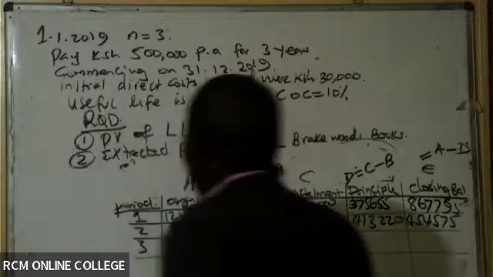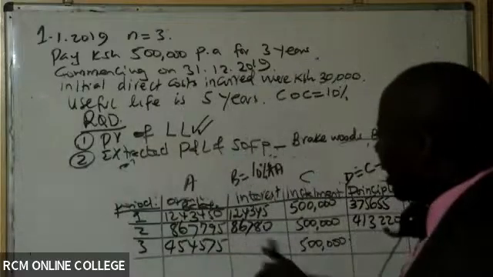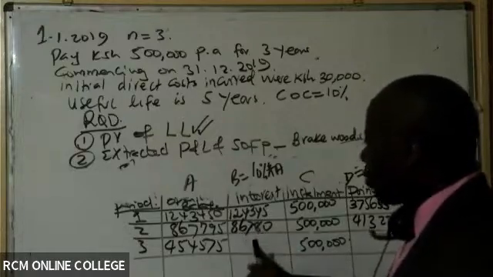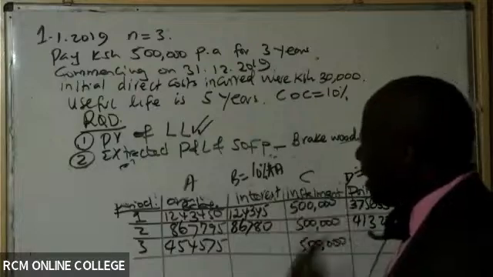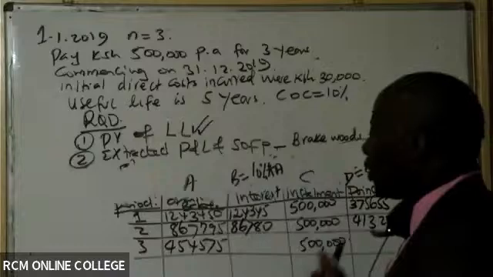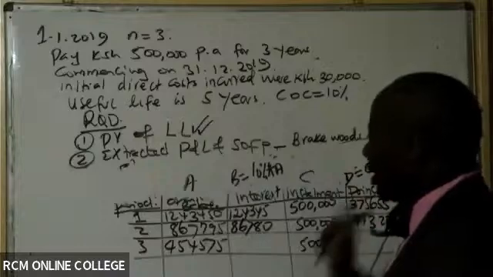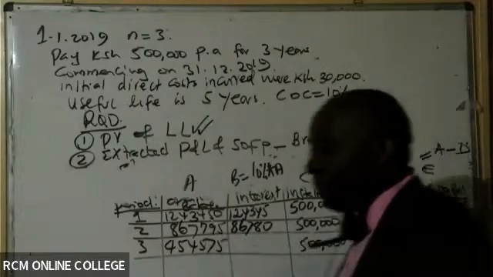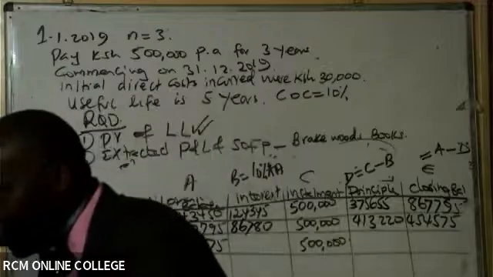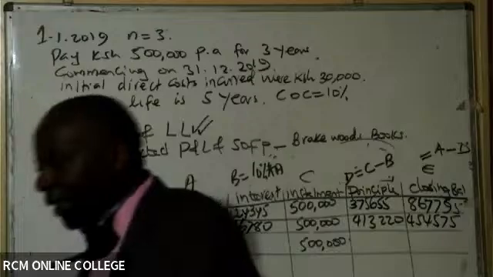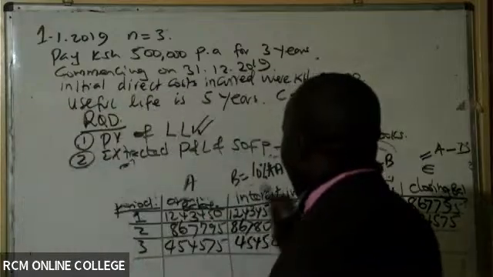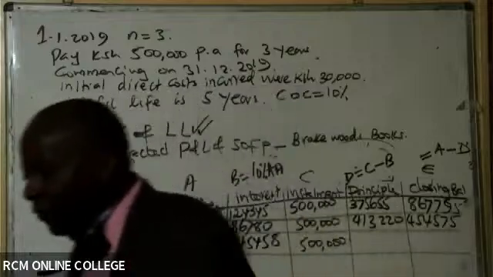454,575. And then you give me a whole number in terms of interest. To get interest, interest is always based on the opening balance. So you have 10% times this, and we have here 45,458.